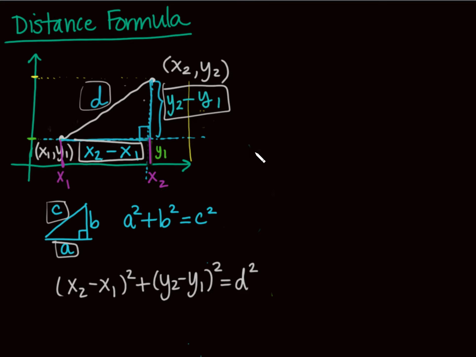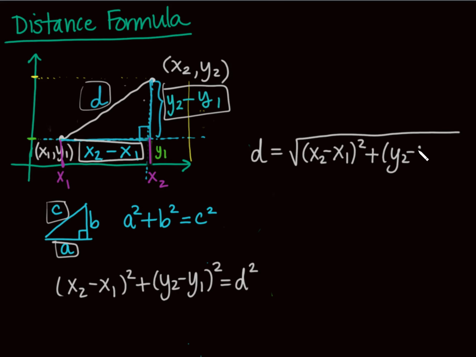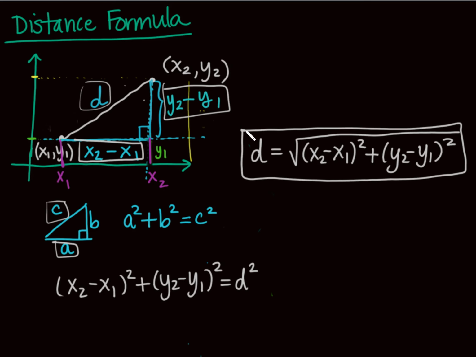So here it is. I feel like we should have a drum roll or something. What is the distance formula? It is the square root of the change in your x coordinates squared plus the change in your y coordinates squared. All right, you guys, you've seen this before. This is something we're going to need to know and love and use a lot. So that's my distance formula.